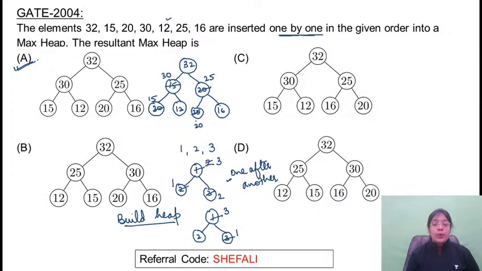So I have taken a very small example to clear your doubt. Hope this is clear to everyone. So you need to focus on this statement which is given in the question, that how they are constructing the heap tree, using one after another or build heap. So answer for this problem is A.